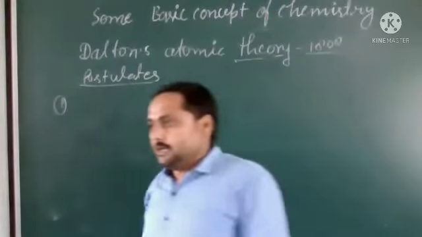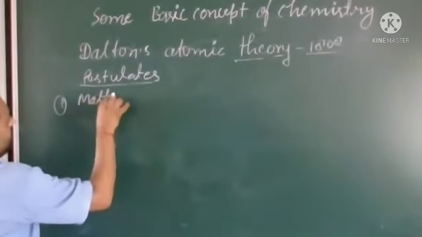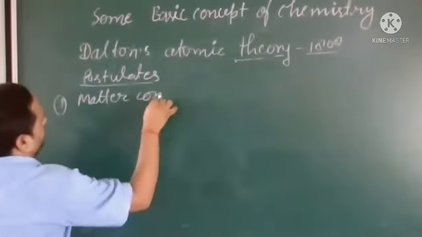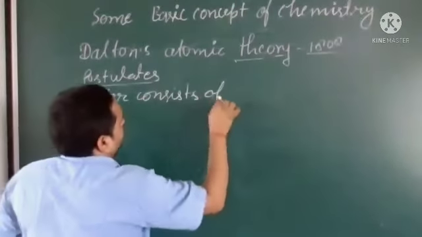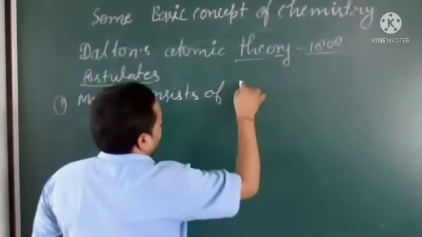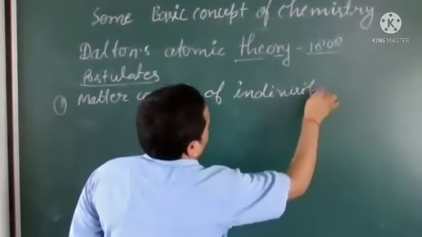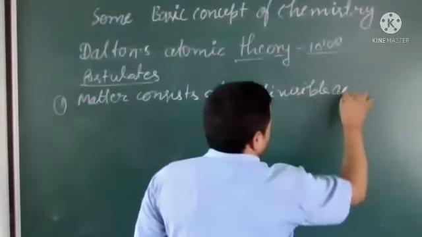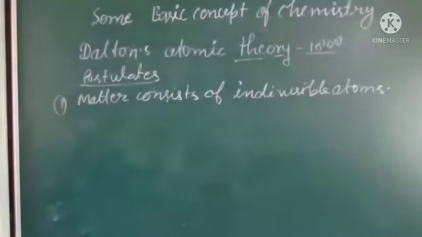Let me write it here. Matter consists of indivisible atoms. This is the first concept.